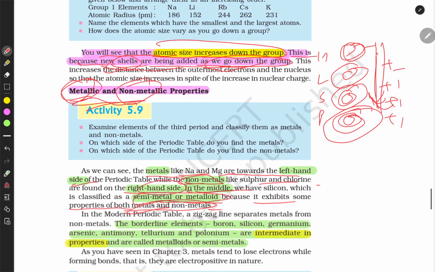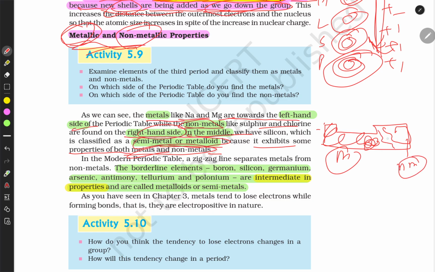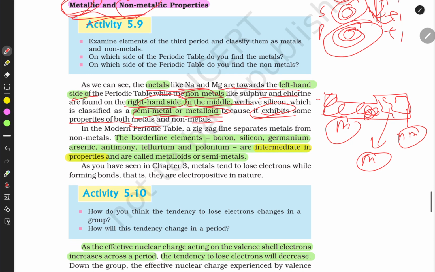Here, let me show you. Left hand side are metals, right hand side are non-metals, and these are the metalloids, half metal and half non-metal. They possess the properties of both metals and non-metals. Borderline elements boron, silicon, germanium, arsenic, antimony, tellurium, polonium are intermediate in their properties, so they are called metalloids or semi-metals.